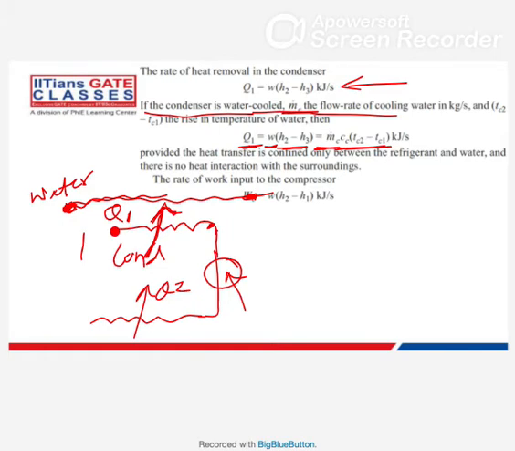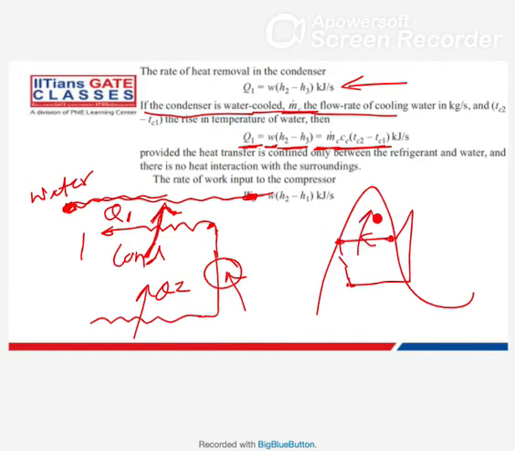Now here there is no temperature change for the refrigerant. In our vapor dome, the graph is something like this. There is no phase change for the refrigerant here, but this heat is being rejected to a tube in which water is flowing, with inlet temperature, let's say, Tc1 and outlet temperature Tc2. The water can change its temperature. Even though the refrigerant temperature is not changing, the same heat Q1 is going to the water. So this equation can also be used for calculating Q1, the heat rejected in the condenser.